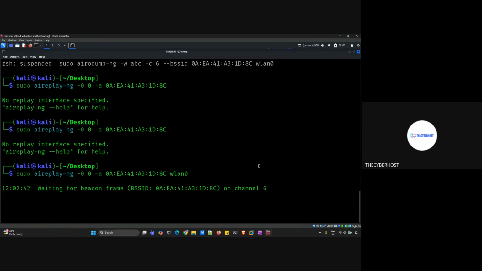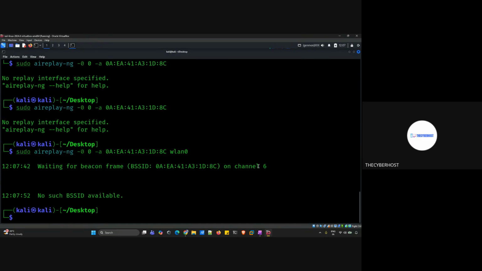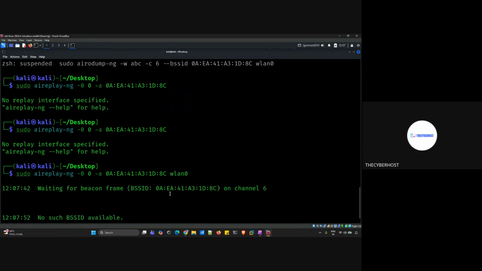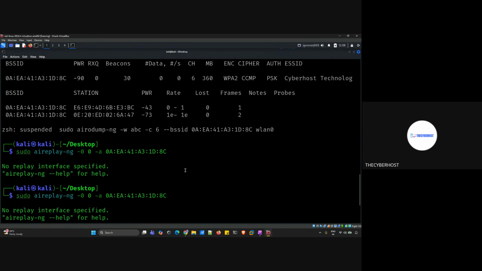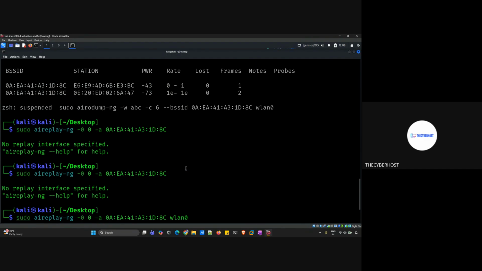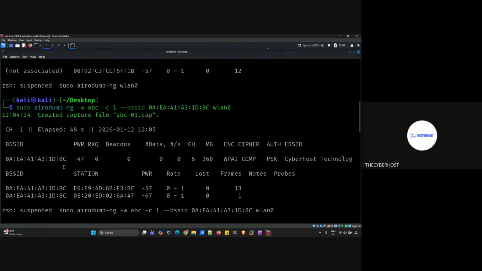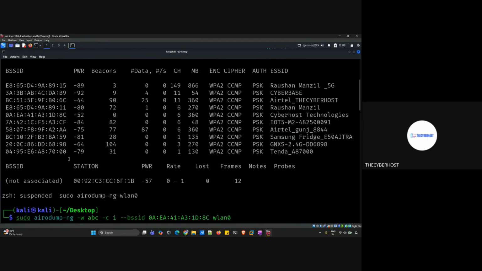Let me check if this is working. No such BSSID available. Is this correct or wrong? This should not be there. This BSSID is wrong, it is saying. Let's do one thing. Let's try with this one.